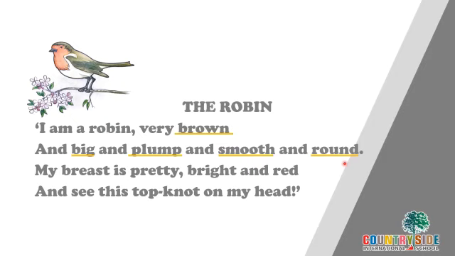So all these are adjectives. My breast is pretty bright and red. The breast here is bright red color. So what are the adjectives in this? Pretty, describing the breast. Bright, red, everything is an adjective here.